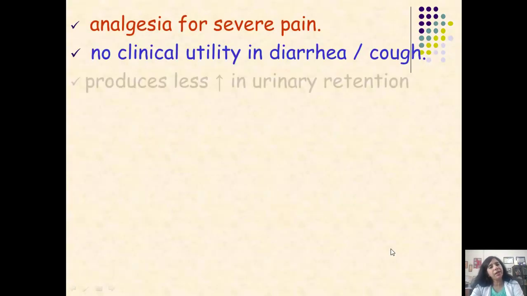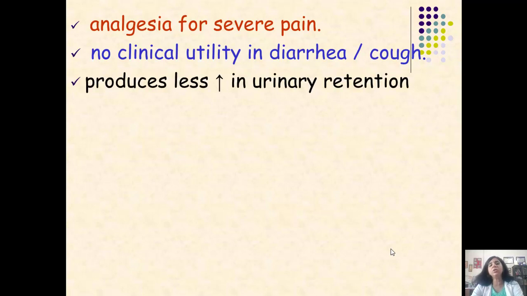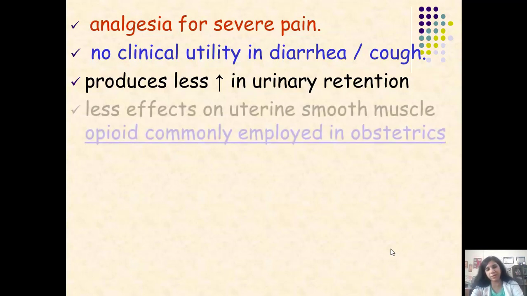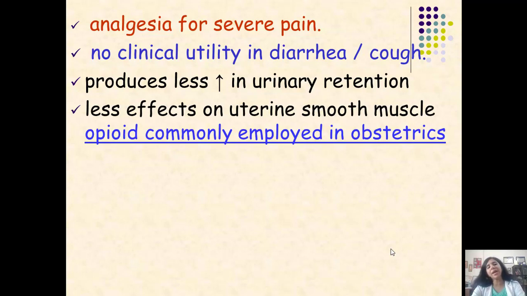It can be given as an analgesic for severe pain. It has no clinical utility in diarrhea and cough, so it is not used as an antitussive agent. It is not used as an antidiarrheal agent. It produces less increase in urinary retention and has less effect on uterine smooth muscle.